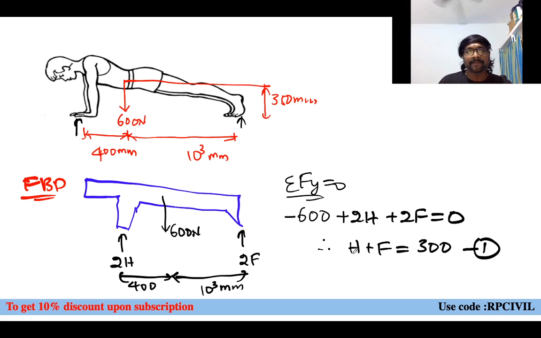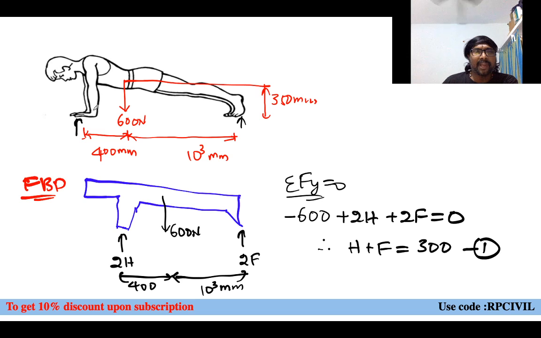What is that H? Normal thrust applied by the floor on each hand. What is that F? Normal thrust applied by the floor on each foot. Right. And one equation is there. What is another equation we can get now?